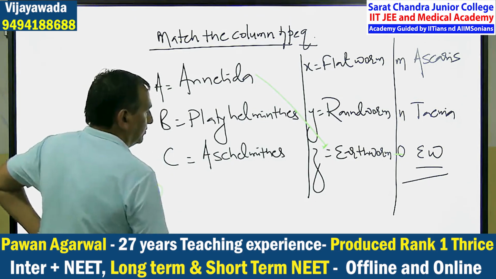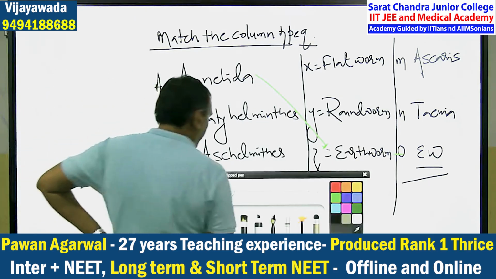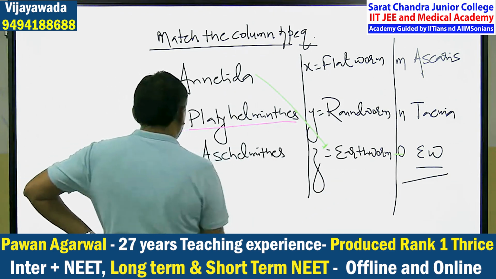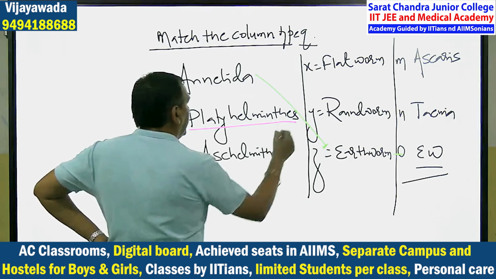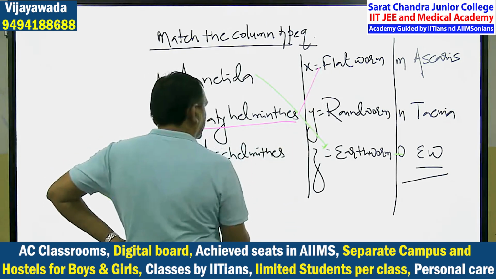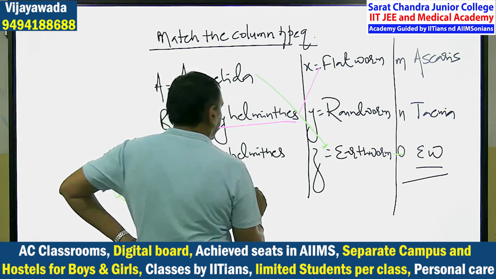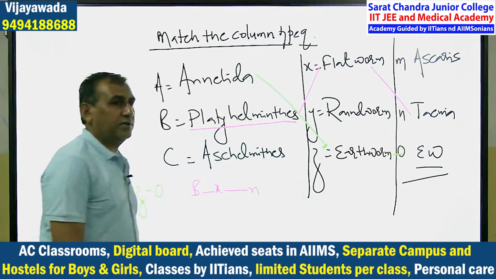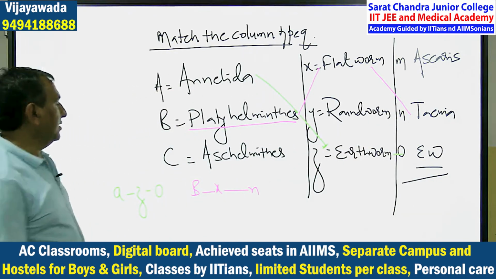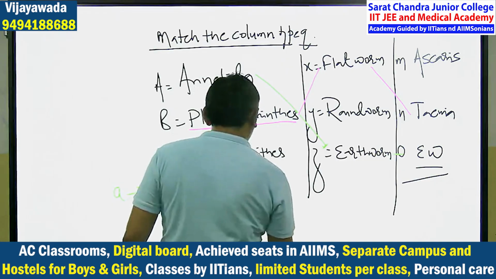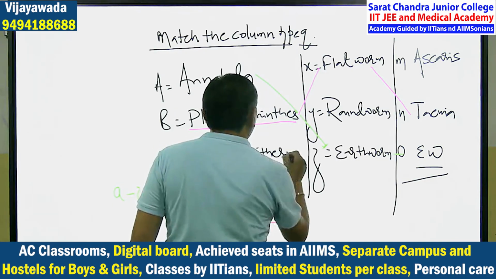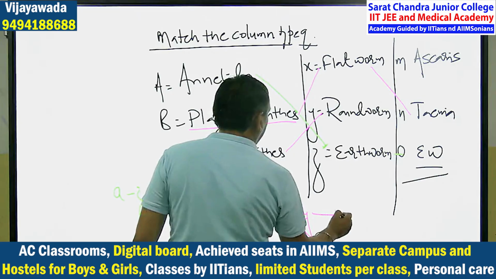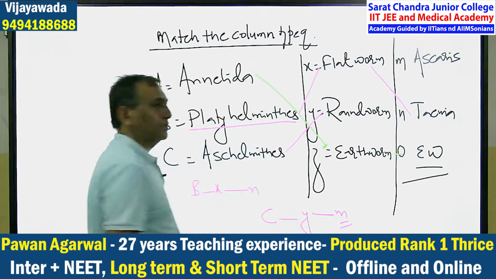Clear? Now the second one, I will match. B is X, and it is N, Taenia solium. Clear? C is the roundworm and the example is Ascaris.